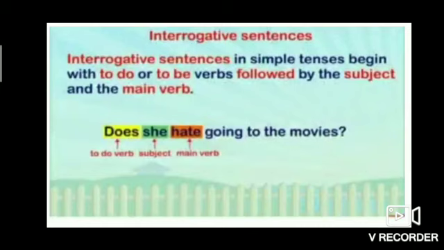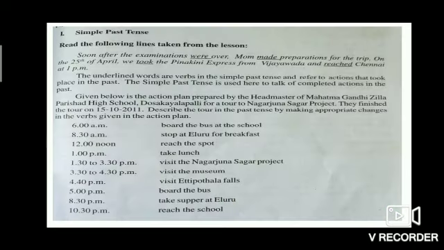Students, here in your textbook, read the following lines taken from the lesson. Soon after the examinations were over, Mom made preparations for the trip. On the 25th of April, we took the Pinakini Express from Vijayawada and reached Chennai at 1 p.m. Students, here the underlined words are verbs in the simple past tense and refer to actions that took place in the past. The simple past tense is used here to talk of completed actions in the past. Okay?